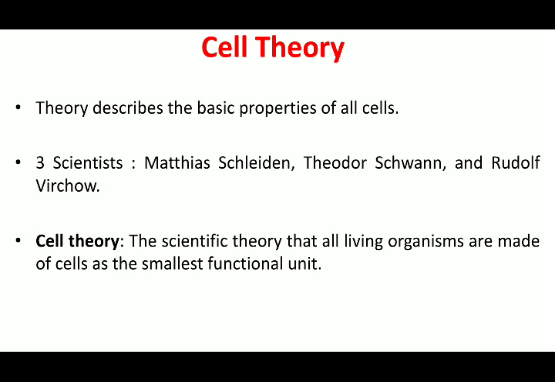So this cell theory describes the basic properties of all cells. There were three scientists, Matthias Schleiden, Theodor Schwann and Rudolf Virchow, who gave this cell theory. It is a scientific theory, and it states that all living organisms are made up of cells as the smallest functional unit. So this is how the definition of the cell also came into the picture.